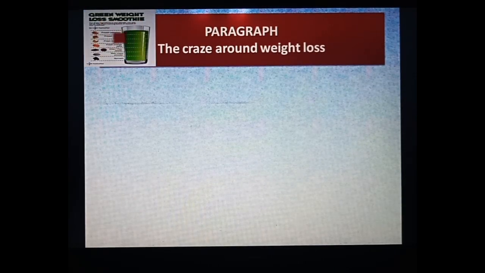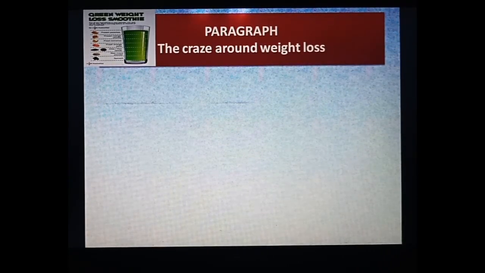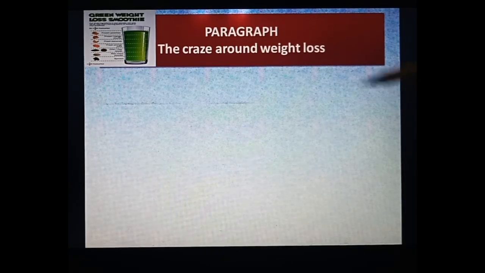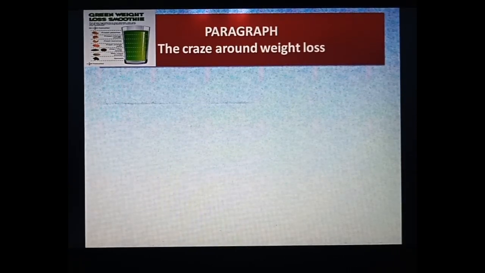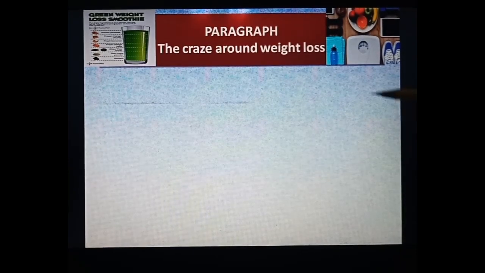Okay. Now see here, as the name itself suggests, the topic is the craze around weight loss. You know very well that nowadays people are becoming so fatty, so people are very worried about their weight. In this paragraph we will learn about the craze around weight loss, and I will tell you how to include the topic sentence, supporting details and concluding lines.